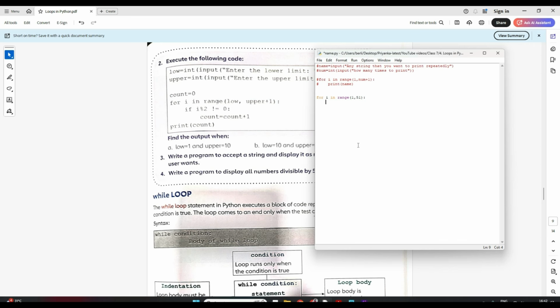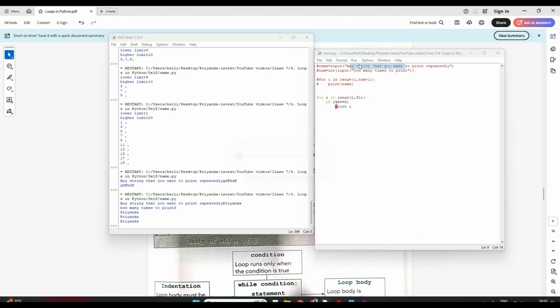I have to find out first whether it is divisible by 5 or not, right? So what I have to do: if i mod 5, the mod function, you know, gives me the remainder. If this is equal to 0, it means it is divisible by 5, right? If this is the case, if it is divisible by 5, then I print i, meaning this number is divisible by 5. If it is not, I'll go up and check for another number, right? Simple program. Now let me just save and run it. I missed something. Oh yeah, print i. Okay, now let me just save and run.